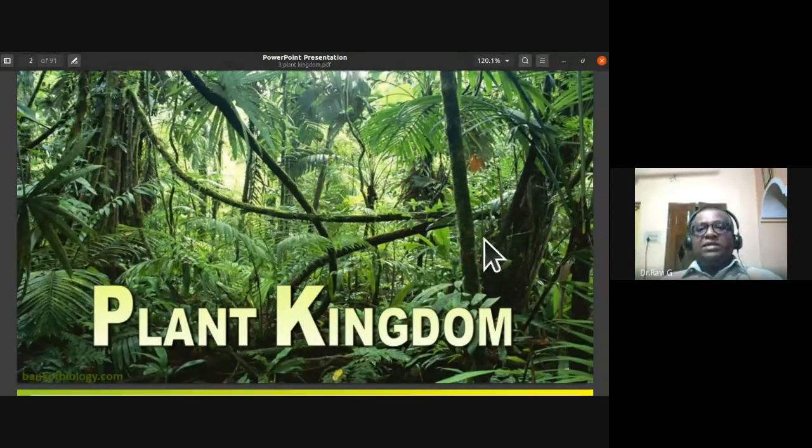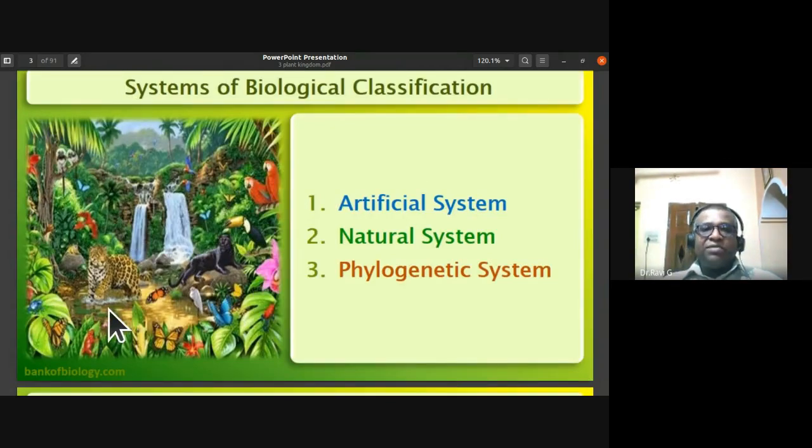So we were discussing the entire chapter, the summary of it, the plant kingdom. So plant kingdom, the general characters of it. The first thing that we discussed in this chapter was the different types of systems of biological classification. So the different systems of classification are artificial system, natural system, and phylogenetic system of biological classification.